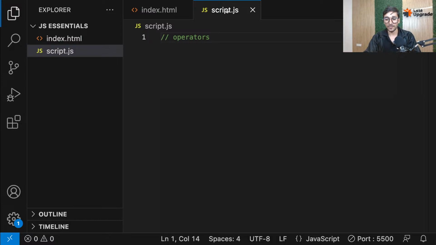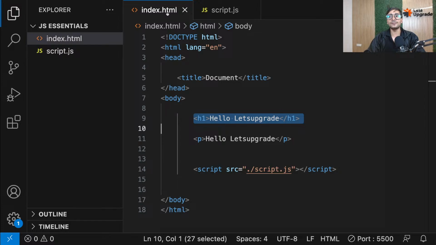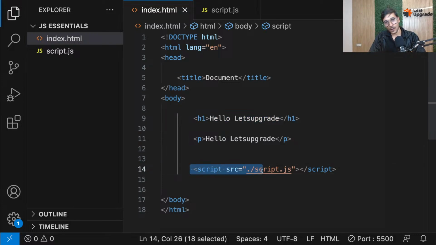So don't worry, guys. Why do you put the script in the body instead of the head tag? That's a really good question. See guys, you might have seen in a lot of places, some people like to mention their script in the head section. But I would always suggest you to put your script in the body at the end of all your HTML. Why is that?